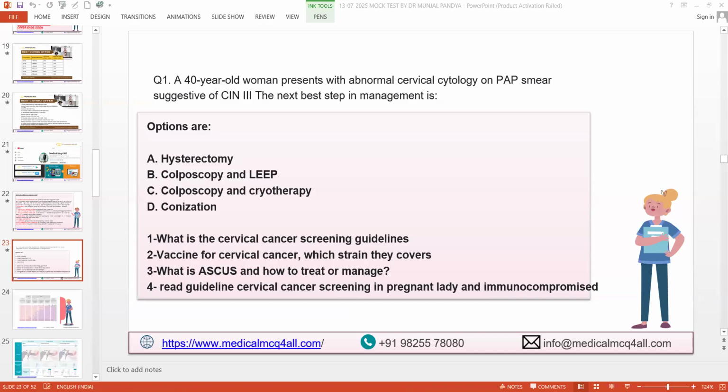I want to know the treatment of CIN 1 and 2 as well, not just 3, because they may ask you anything in your exam. So what is the treatment, Dr. Lalit, of CIN 1? If you have a patient of CIN 1, how do you treat? If you have CIN 2, how do you treat? If you have CIN 3, how do you treat?